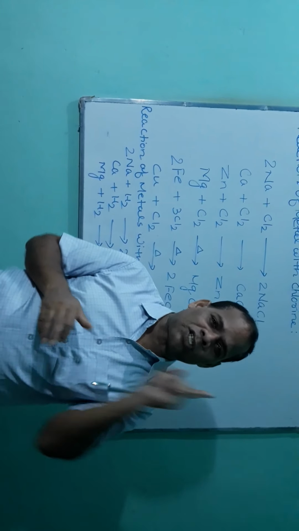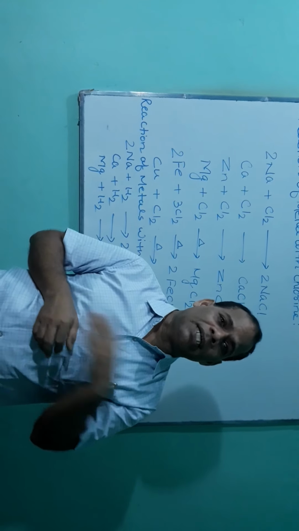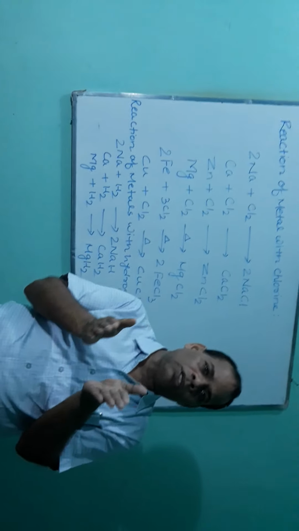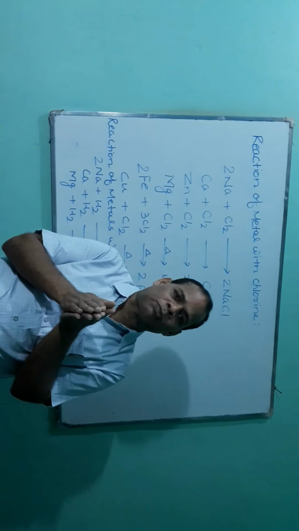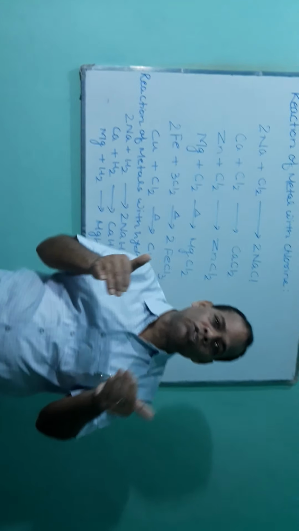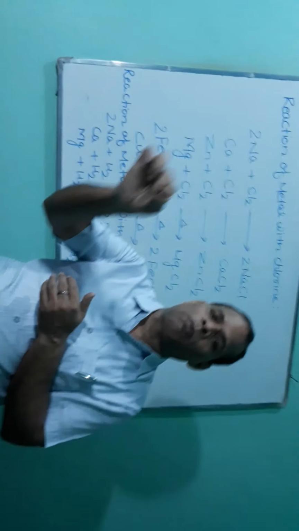What metallic character? One feature of a metal is that it has a tendency to lose electron, because we have already discussed on the basis of the electronic concept what a metal is: an element which has a tendency to lose electron and forms an electropositive ion.